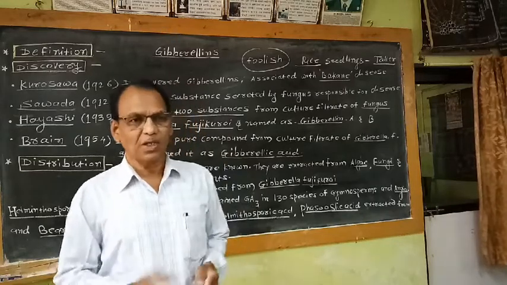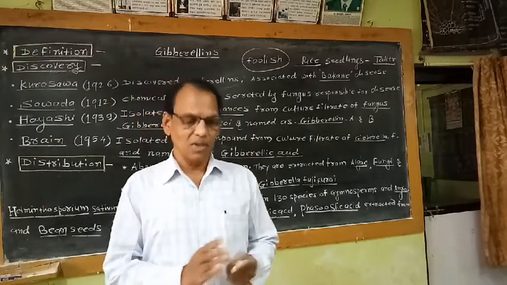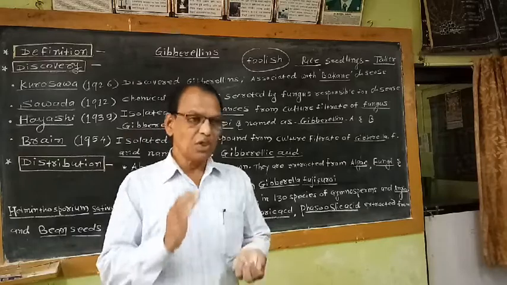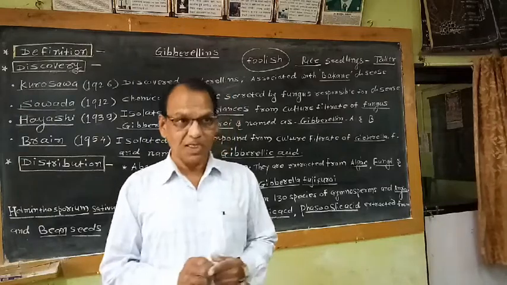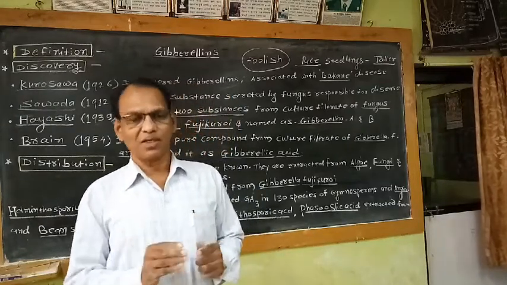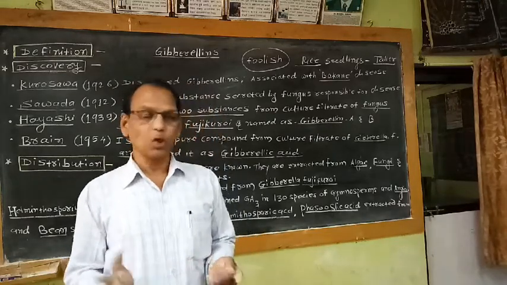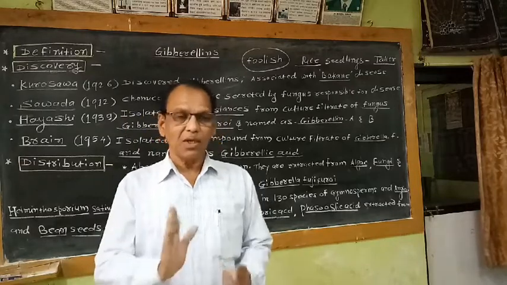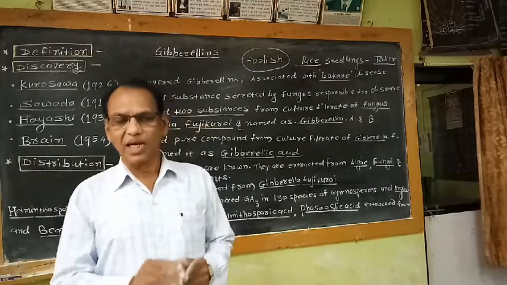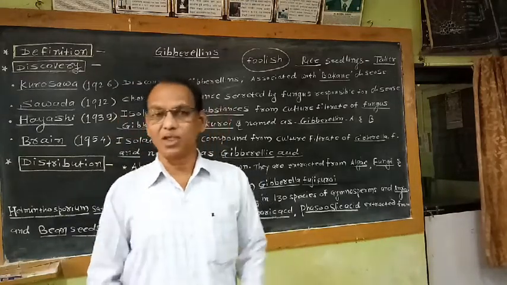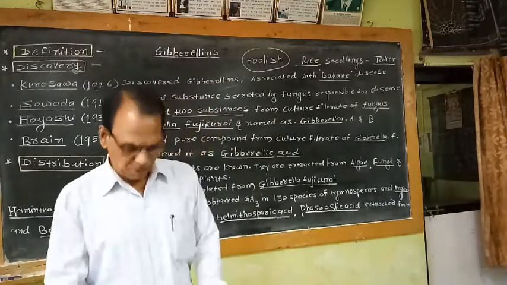During the process of seed germination, GA stimulates or induces the synthesis of some enzymes like alpha amylase, which brings about hydrolysis of preserved food material in the form of starch in the endosperm of seeds. Due to hydrolysis of the starch stored in the endosperm, it is converted into simple sugar, sucrose, and it is utilized by the embryo. That means in the process of germination, GA plays an important role in the synthesis of some enzymes which take part in hydrolysis of food or conversion of complex food like starch into simple food like sugars. That means GA is involved in the seed germination process also.